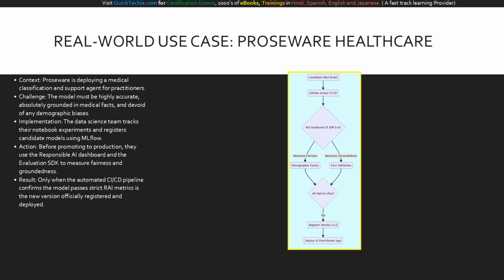In our final diagram, we see the Prosware deployment flow. The candidate medical model triggers the GitHub Action CI/CD pipeline. This runs the RAI SDK evaluation, which simultaneously measures demographic equity for fairness and fact validation for groundedness. All metrics converge at the decision gate. Because the model passes all ethical and factual standards, it is officially registered as version 2.0 and securely deployed to the practitioner application, providing safe, reliable healthcare insights.